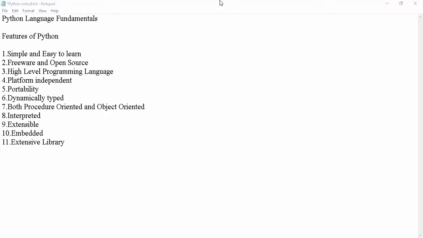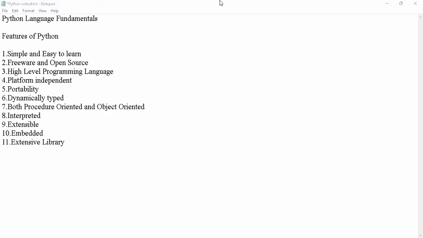Next feature is dynamically typed. In other languages like Java, if we want to declare a variable, we need to mention the data type, like int a = 10. If we mention a = 10, the compiler will definitely throw an error. In other languages, we compulsorily have to add the data type for the variable. Such a programming language is called a statically typed programming language.